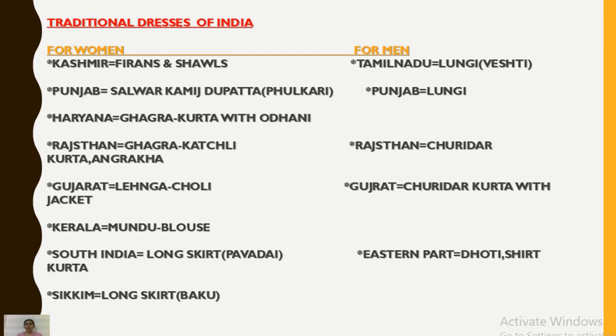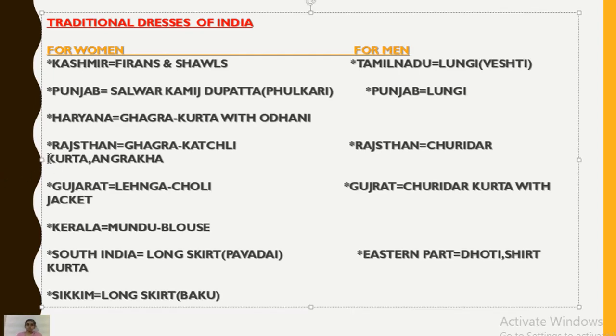In Tamil Nadu, men wear a lungi, which is called veshti. In Punjab, men also wear the lungi, and in Rajasthan, men wear churidar, pajama, kurta, and angrakha. In Gujarat, men wear churidar kurta with a jacket. In the eastern part of India, men wear dhoti and shirt.